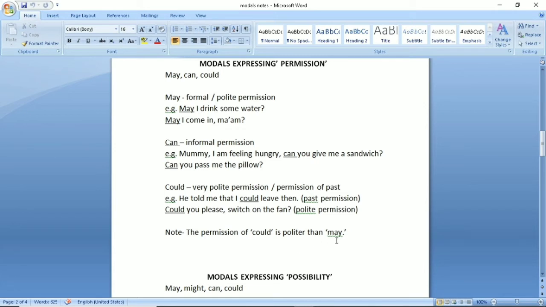Students, permission is taken by may also, it is also taken by can, and it is also taken by could. So out of these three, which permission is the politest? So you can say the permission of could is the politest one, right?